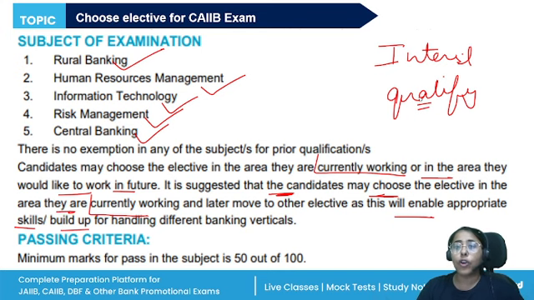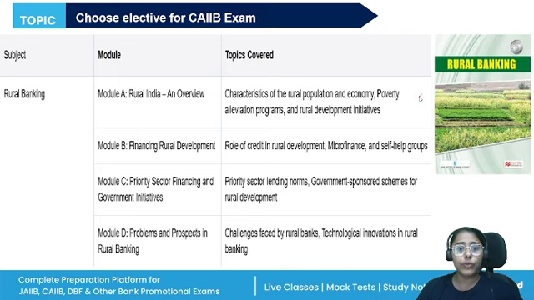So now let us talk about every elective paper. First, we have rural banking. In rural banking, you have four modules. First module is Rural India, where you will study topics like characteristics of rural population and economy, poverty elimination, and rural development initiatives. Then module B, financing rural development: role of credit in rural development, microfinance, self-help groups.